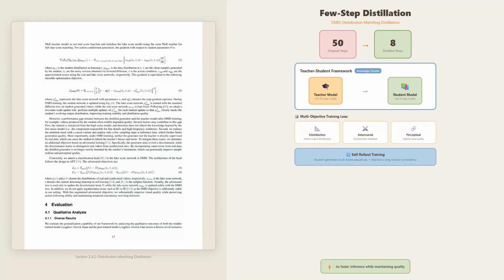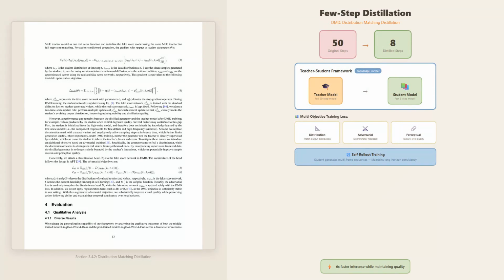Train a fast student model to produce outputs that match the distribution of a slower, high-quality teacher model. The teacher model runs the full 50-step diffusion process. The student model tries to match those outputs in just 8 steps. A discriminator provides additional feedback, helping the student generate realistic details that might otherwise be lost in the compression.